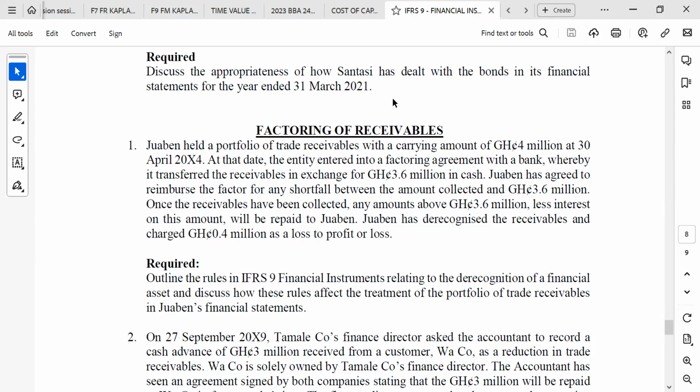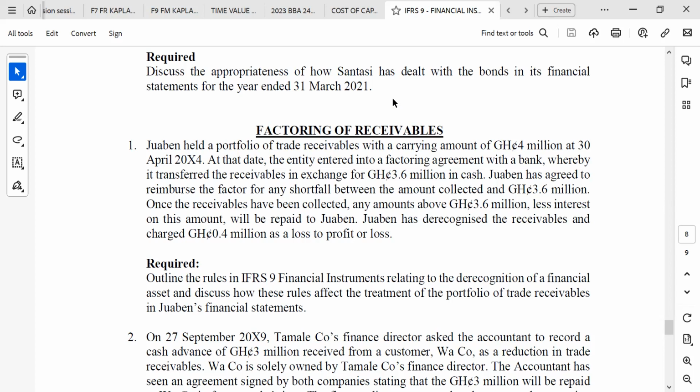So this one, the treatment, is it correct before you even talk about the rules? From what we just studied, it's not correct. So it means that this is factoring with recourse, isn't it? With recourse, yeah.